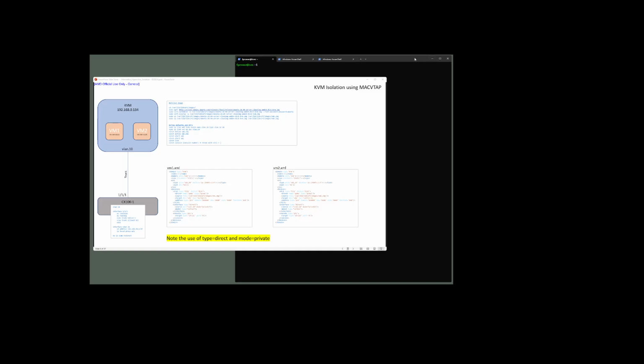Right, we're going to follow through on the first use case for KVM isolation using MACVTAP. We'll see here that the definition in the XML is going to be using a source device of VLAN 10, which we will define, and a mode of private. So, an interface type of direct is the MACVLAN type.